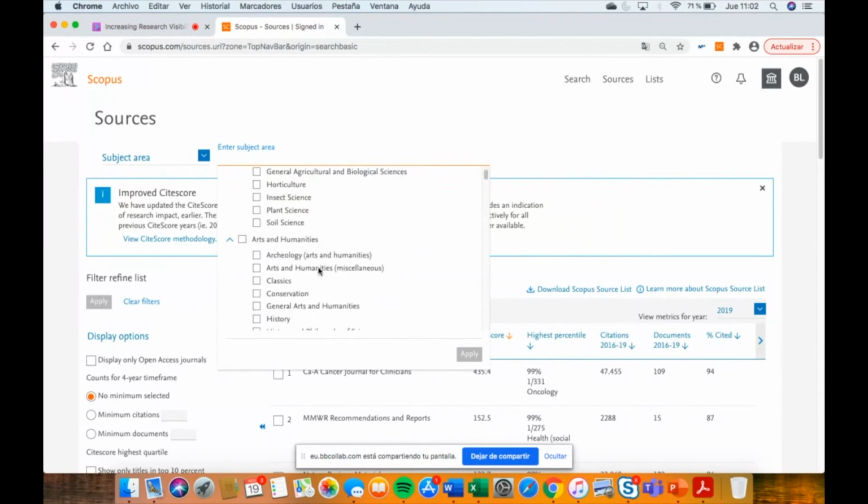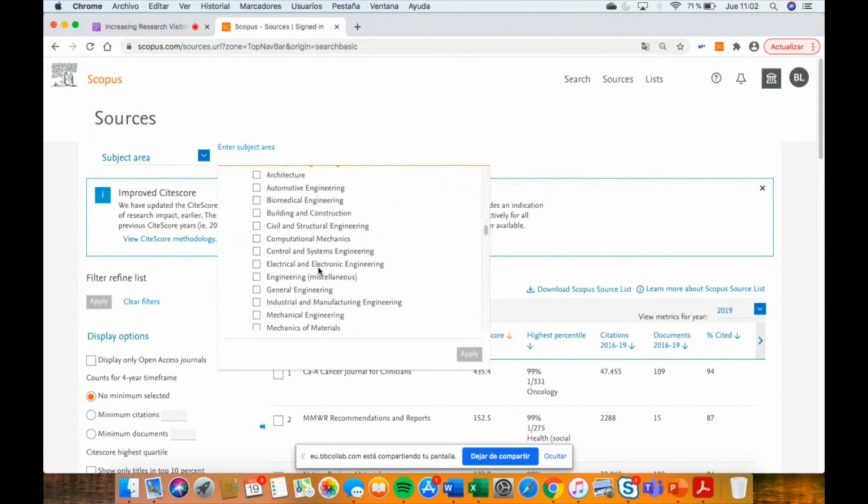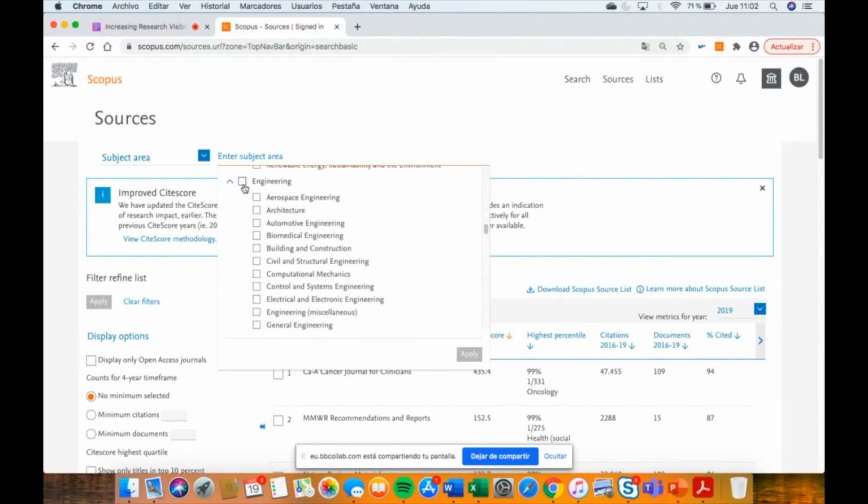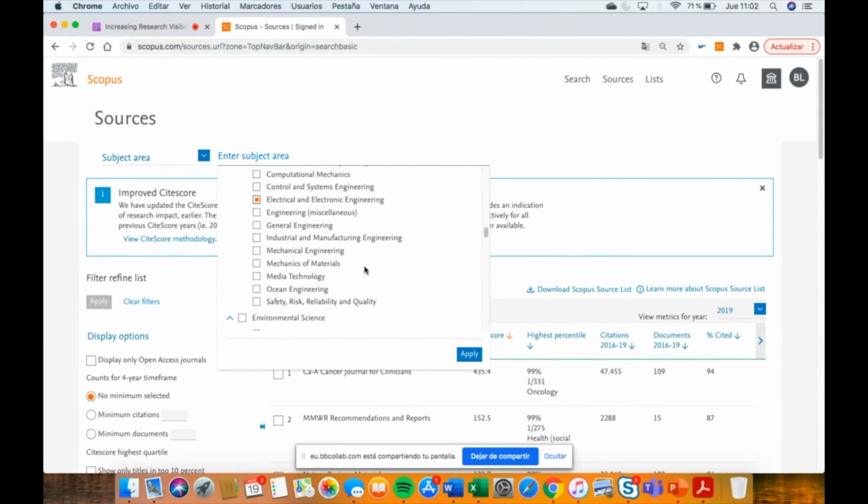So imagine that you are a researcher from engineering. You can click on engineering if you would like to know the sources behind the broad area, or if you are a very specific researcher in electrical and electronic engineering and you would like to know the journals just in this specific area, you can click on electrical.